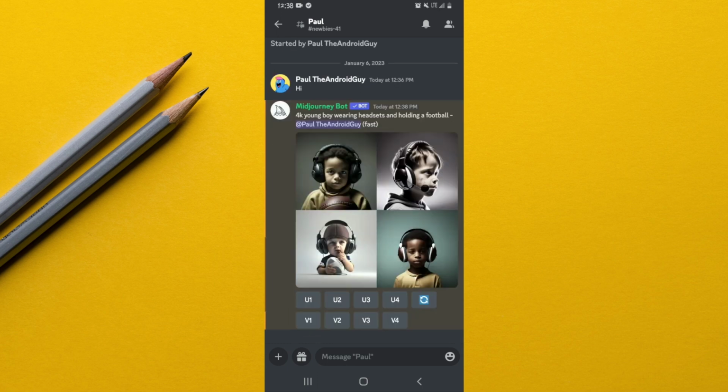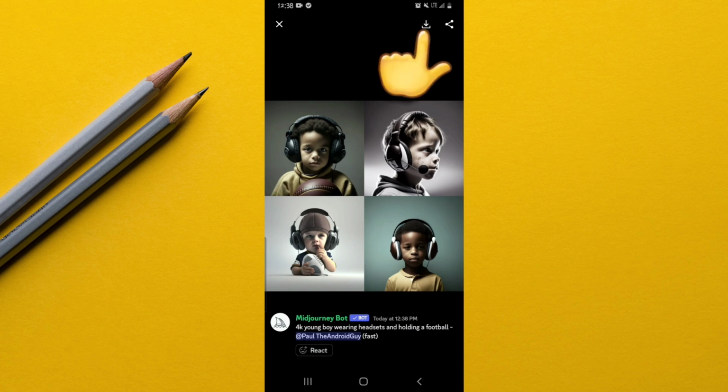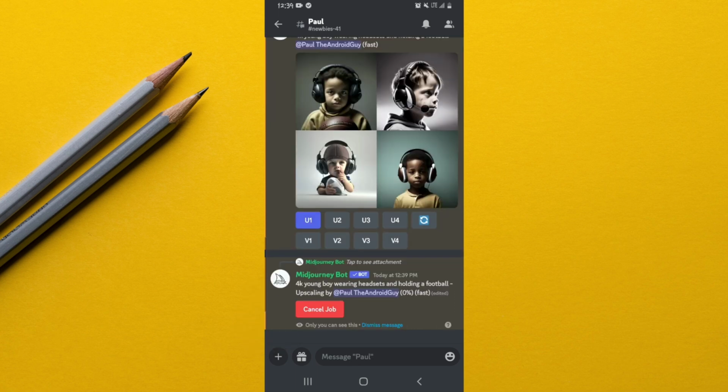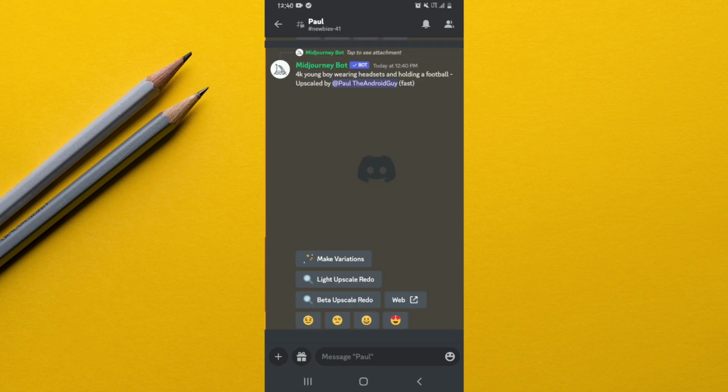Alright, this is our final result, and as you can tell, it has produced 4 different images. That's what it always does. Of course, there's also an option of making it produce 1 image. Then you can go ahead and download the image once it's ready. There's an option of download right here, and this one is going to download these 4 images. Or you can choose to upscale one of the images. For instance, I can choose to upscale image 1. You tap on U1 here, and it's going to upscale and produce for us one bigger image.